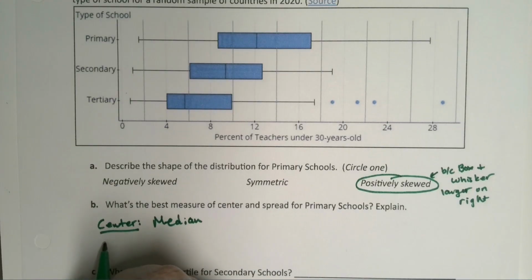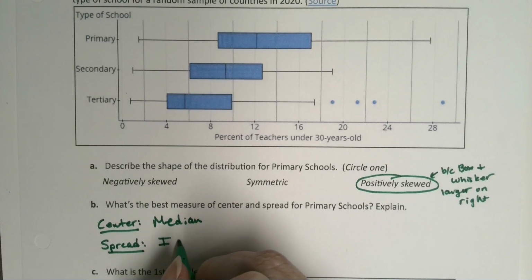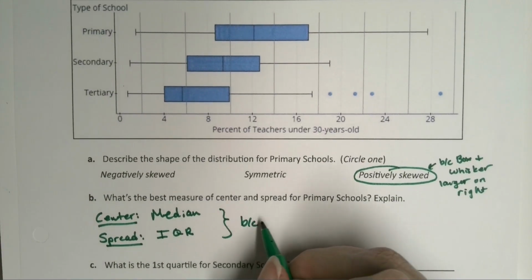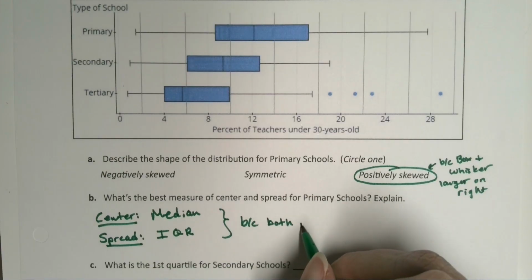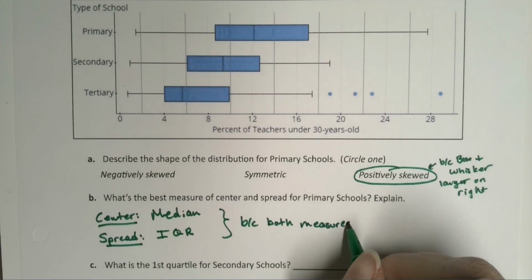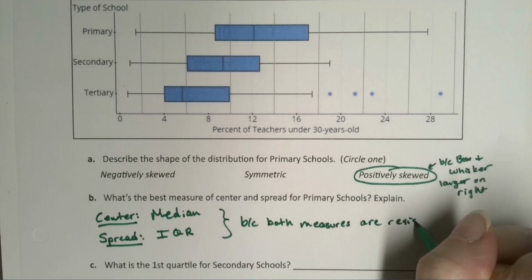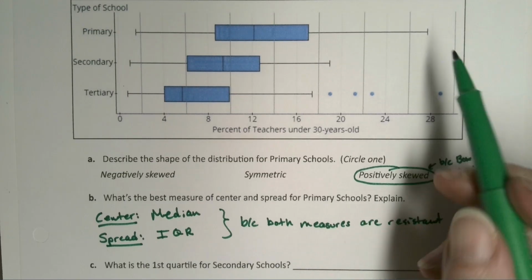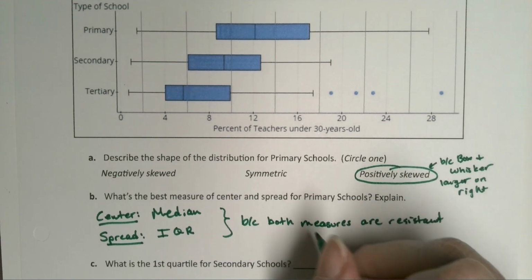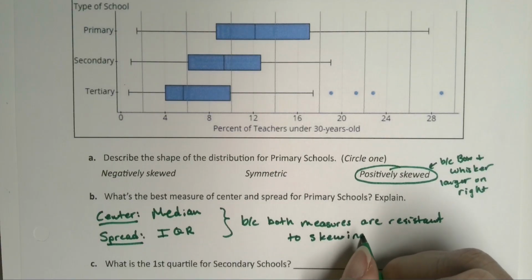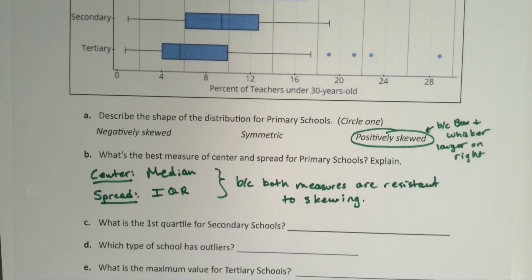And for spread, we would use our new one, which we learned in section 3.4, which is the IQR, because both of those are resistant to outliers and skewing. We actually don't have any outliers for primary schools because there's no dots, but it's resistant to the pull of skewing, right, to the skew data.